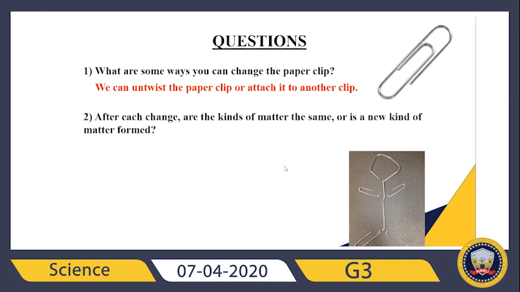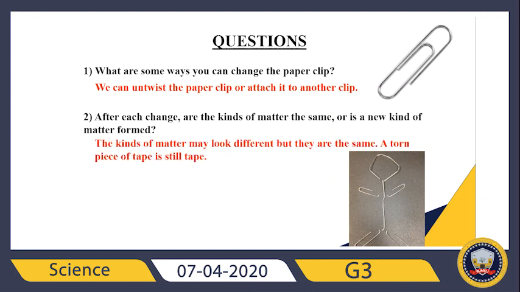So let's read question 2. It's asking, after each change, are the kinds of matter the same or is a new kind of matter formed? What do you think about it? Is our matter the same or is it changed? The kinds of matter may look different. For example here, right now it looks kind of different. But the matter is the same, we didn't change it.